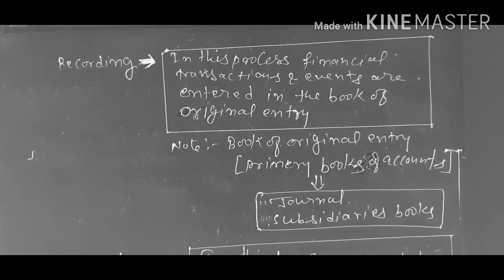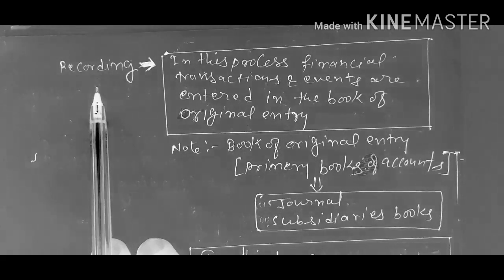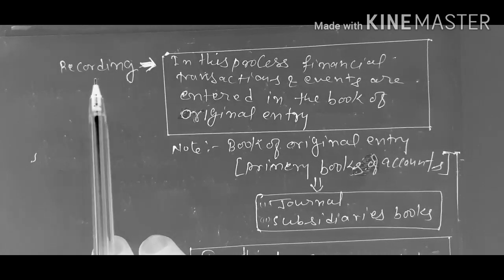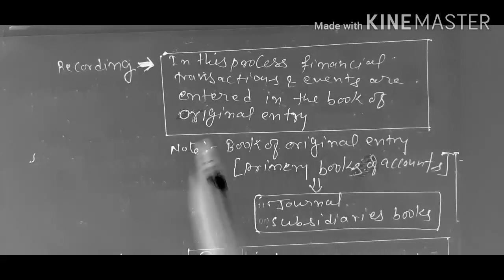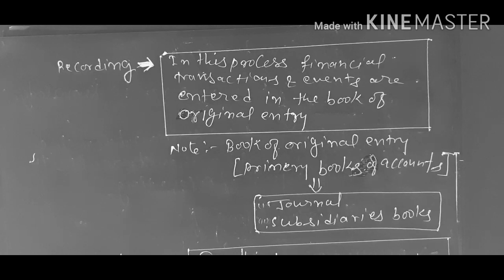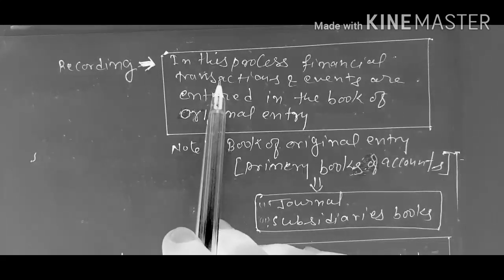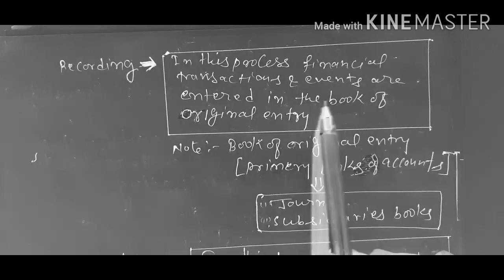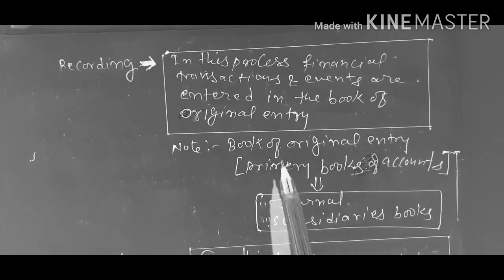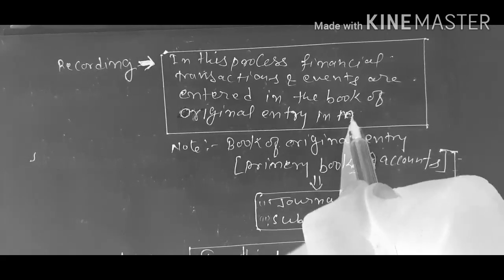Then next process is recording. After measuring the transaction in monetary terms, transactions and events are entered in the book of original entry in monetary terms and in chronological order. It means date wise. In this process, all financial transactions are entered in the book of original entry in monetary terms.